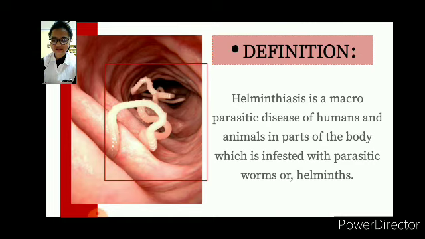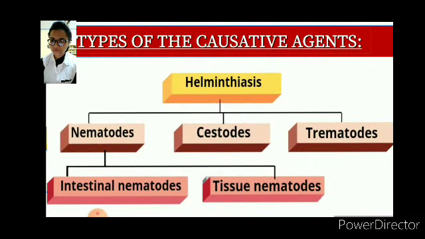Now I'm moving to the next part, that is the types of the causative agents. Helminthiasis is broadly divided into three parts: nematodes, cestodes, and trematodes. Nematodes are further divided into intestinal nematodes and tissue nematodes.